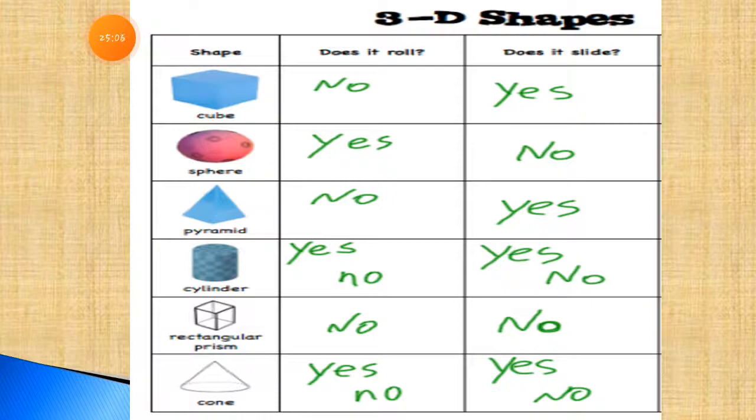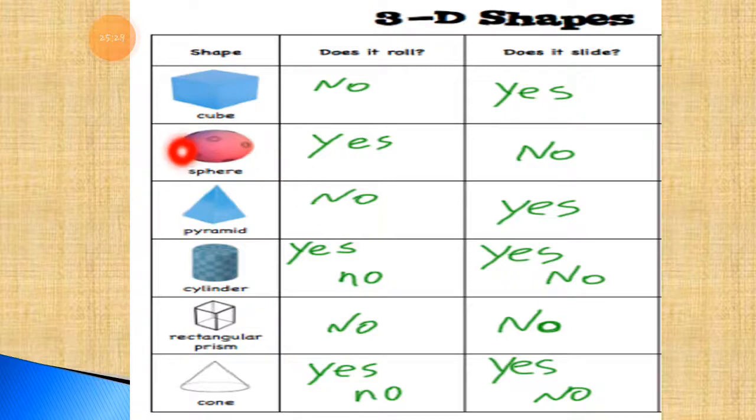Now suppose you have a dish in your home, you are eating in your dish. If you throw the dish, it will slide, it will not roll. But if you throw the glass, it will roll. I am just giving you examples of which things will roll and which things will slide, right?